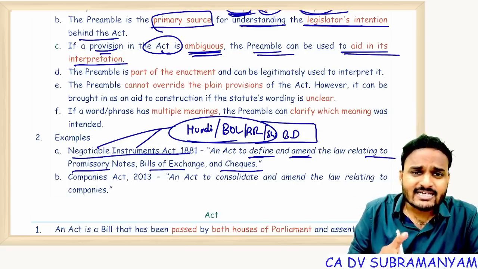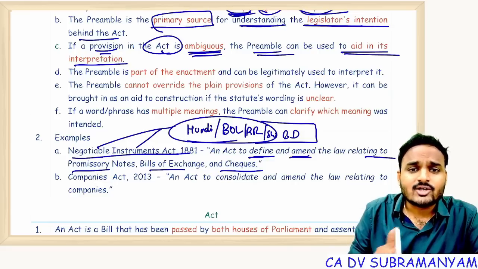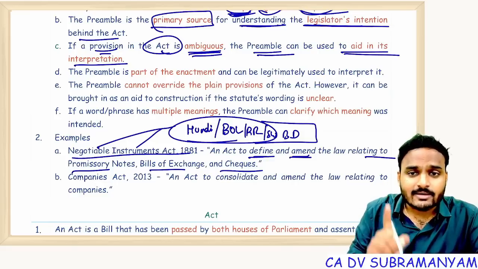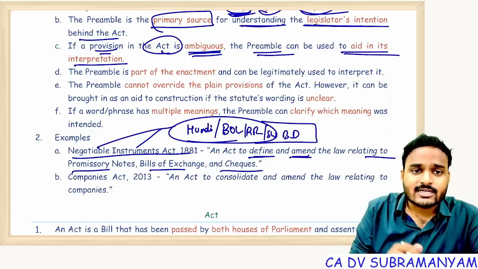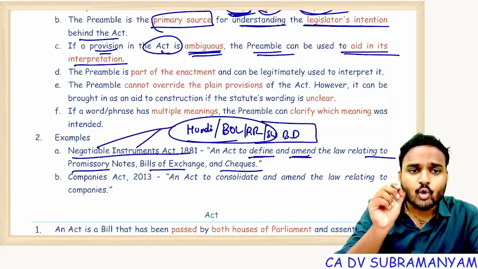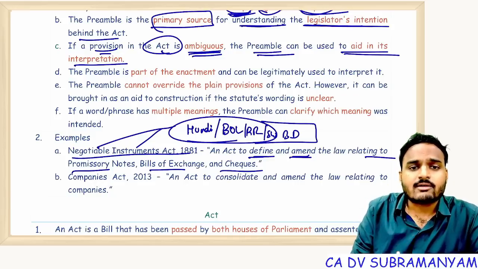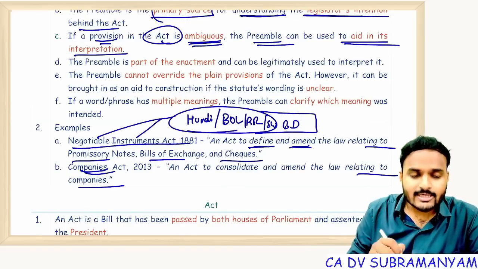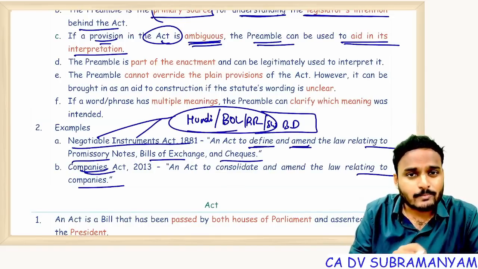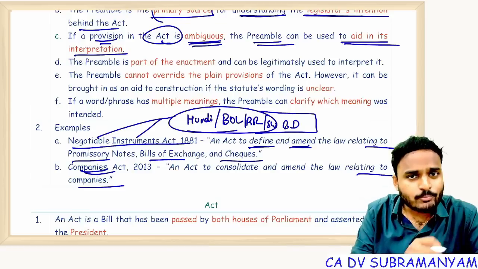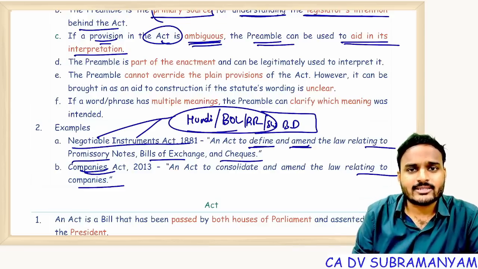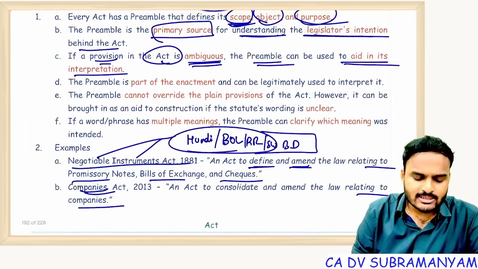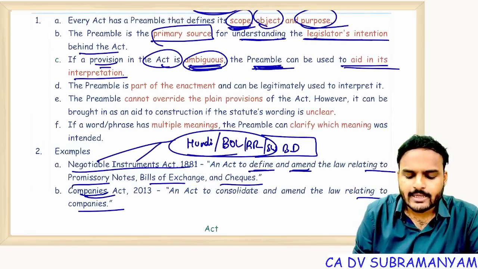But is this act applicable to these bearer instruments? No. Why? The preamble makes it very clear. The preamble is telling that the Negotiable Instruments Act is applicable only to promissory notes, bills of exchange, cheques. Similarly, the Companies Act is applicable only to companies. So this act is not applicable to partnership firms or sole proprietorship firms. Getting my point? Everyone.